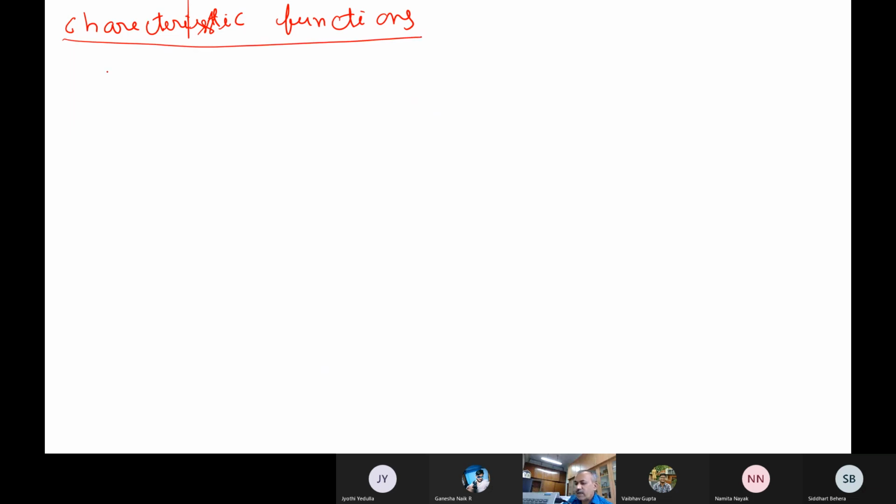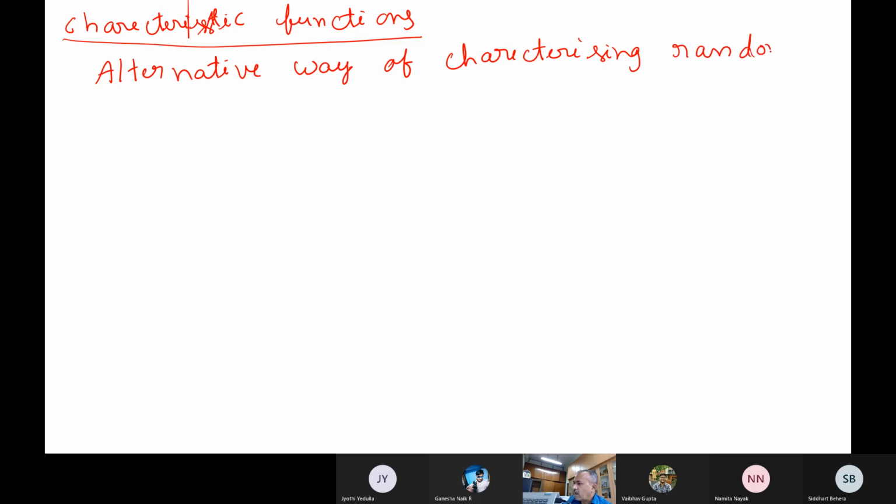This is also a very interesting thing in probability theory. It is an alternative way of characterizing randomness, and an alternative way to calculate moments also.